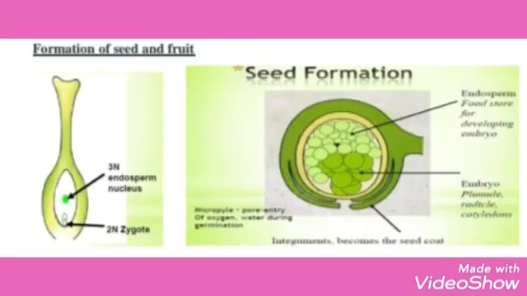Now we should talk about the formation of seed and fruit. Fruit: the ripened ovary or fertilized ovary is called fruit. The wall of the ovary forms a fleshy or dry fruit wall called pericarp. Fleshy fruit or pericarp has three layers: epicarp, mesocarp and endocarp. It is the covering of the fruit that develops from the ovary wall. It is a part of a fruit and is dry or fleshy. It is protective, covering, and provides nutrition to the seed.